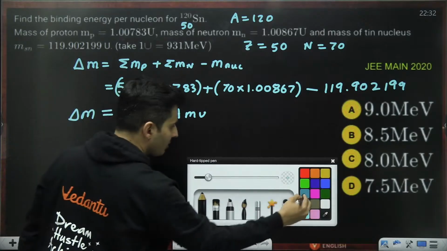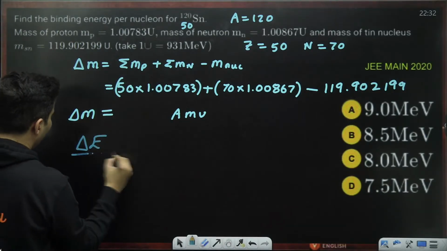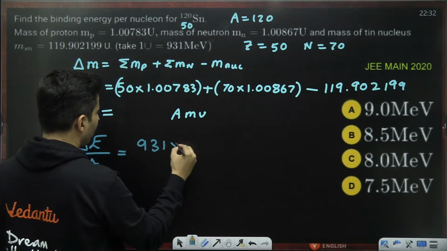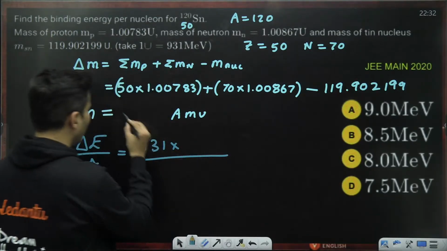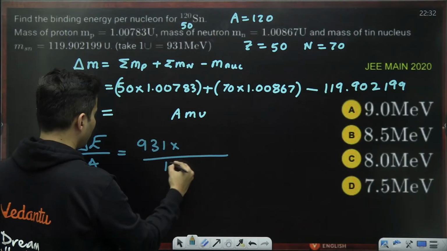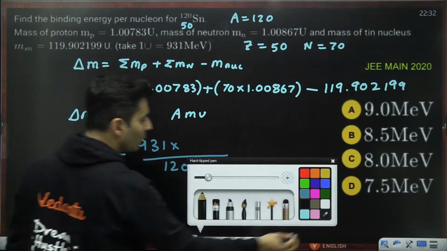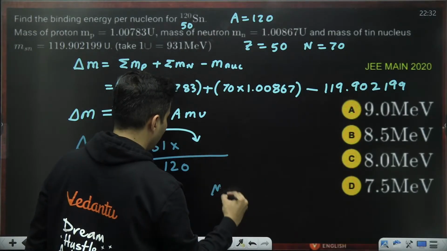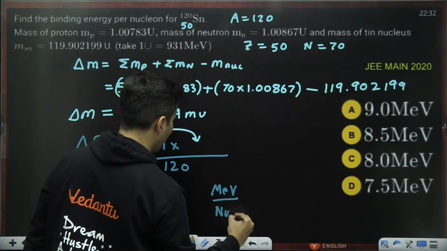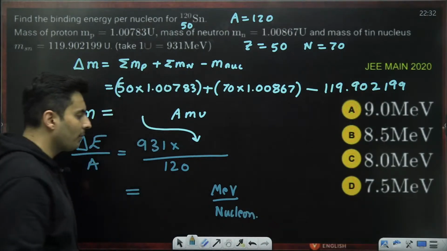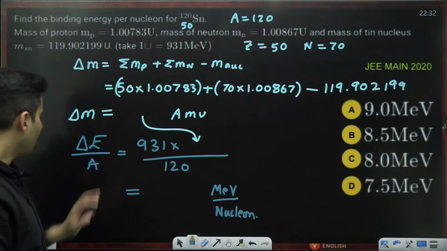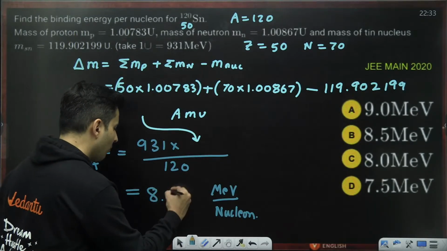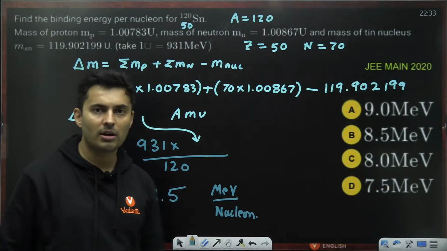What you do once you get this, find binding energy per nucleon, meaning take number 931, multiply by whatever answer you get over here, and divided by atomic mass number, which is 120. That will give you the answer. Take this, substitute here, you will get this as mega electron volt per nucleon. Nucleon means nuclear particles, which is atomic mass number. So that should give you around 8.5. Just check it out. Around 8.5 mega electron volt per nucleon.